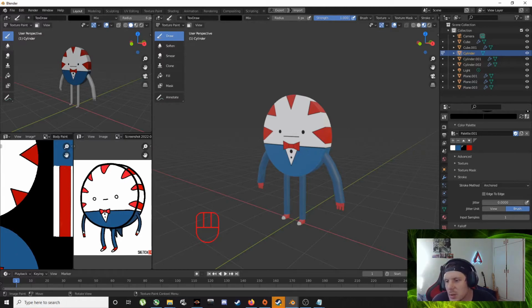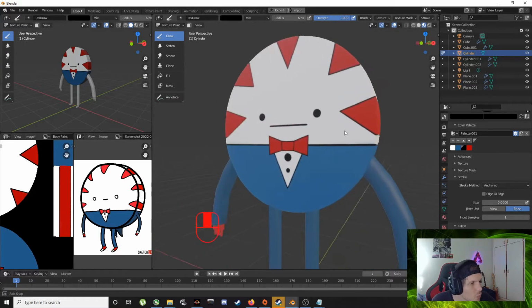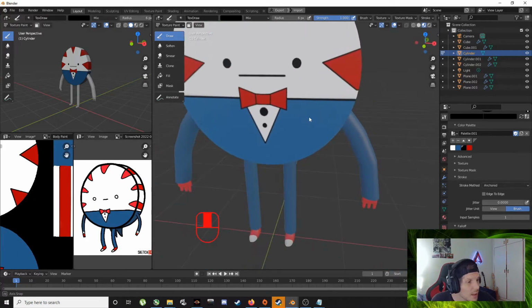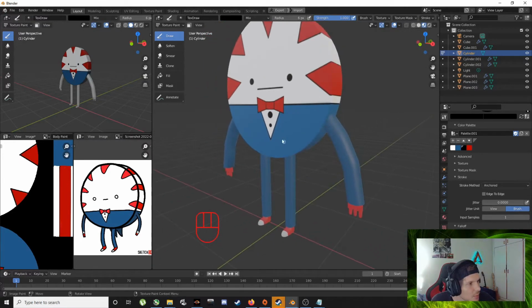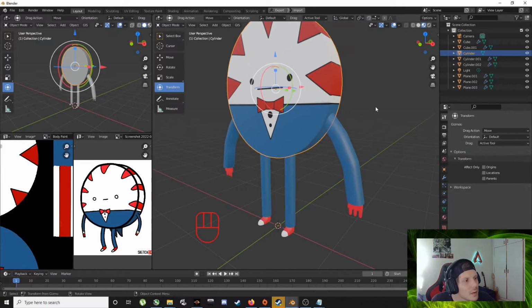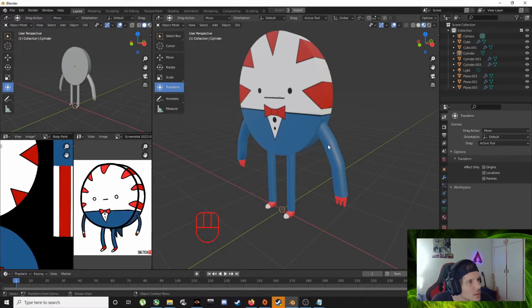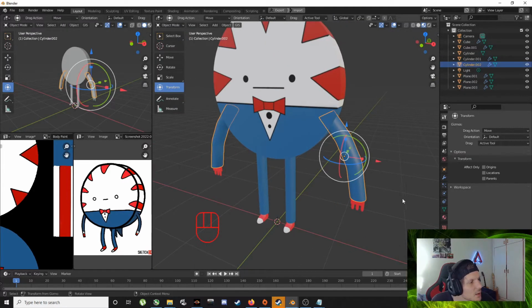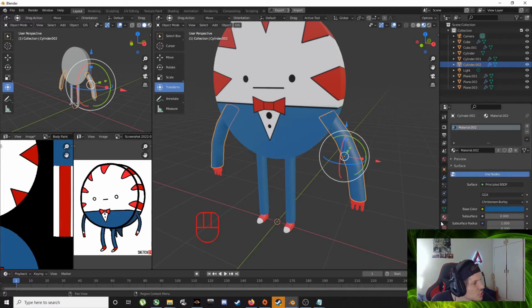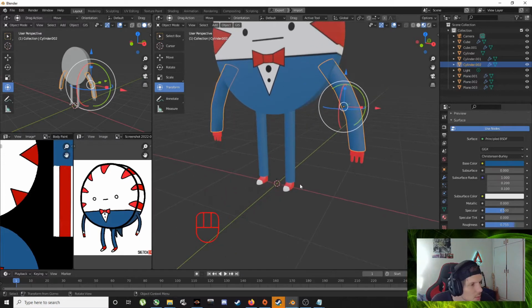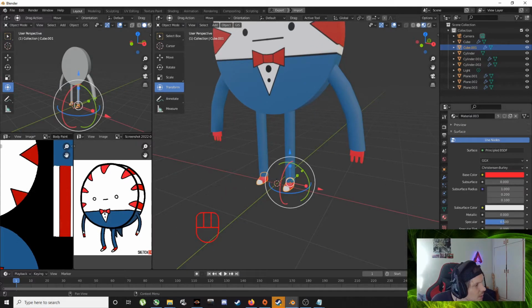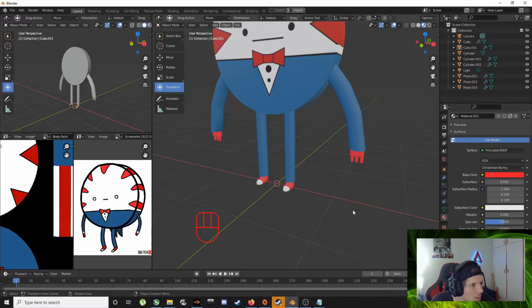Okay, let me just get my music playing again real quick. Cool. And let's fix up some stuff that's not looking right to me. The colors are nice, but too much roughness on this guy. That's why it's shining like that. Roughness, bring that down. Roughness on the red, bring that down.